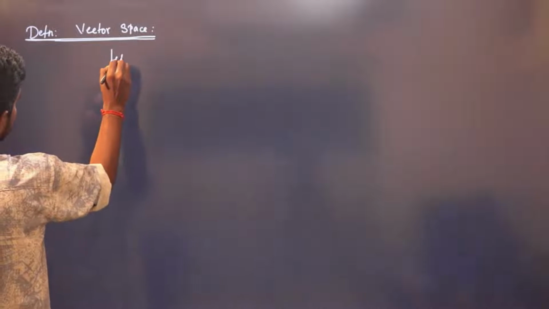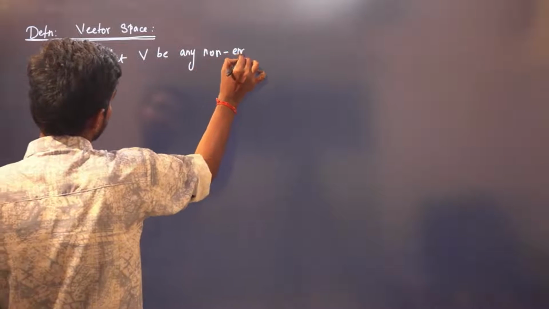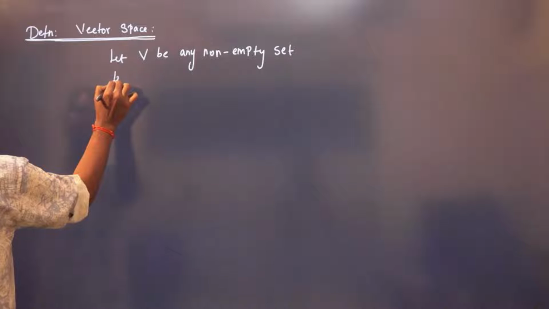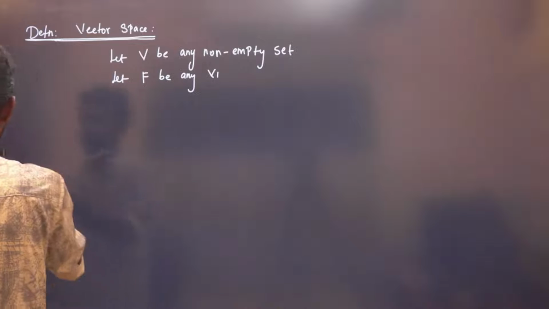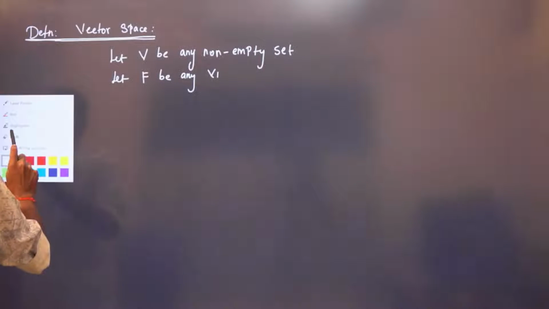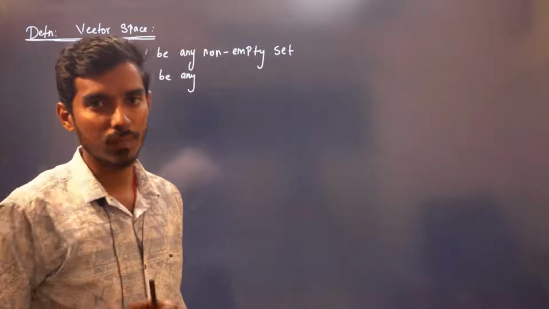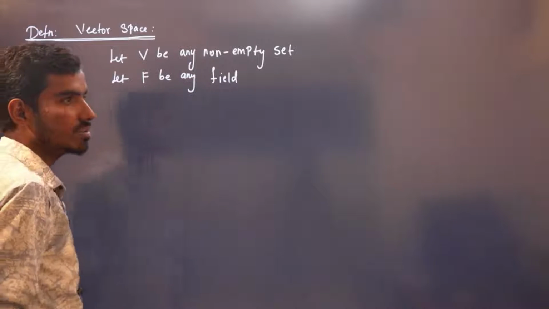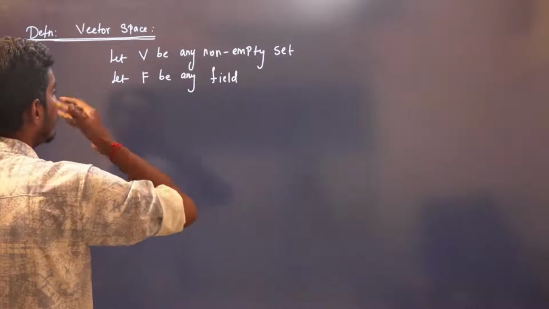Okay, let B be any non-empty set. Let F be any field. See, usually in vector space, if I say F is a field, 99% it will be either real number or complex number. There are also finite fields, Zn, Zp, that we will do in modern algebra. Let B be any non-empty set and let F be any field.